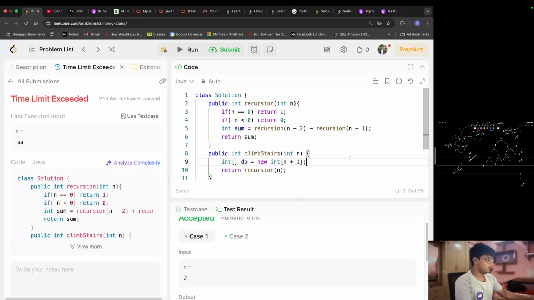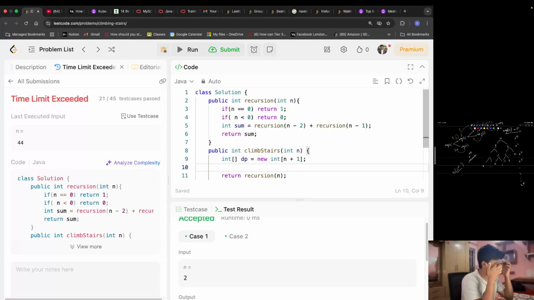Okay, now I'm going to fill this array with minus 1. Why am I filling it with minus 1? That's a good question, right? You might be thinking why is Siddharth filling it with minus 1. Let's think about it. At some point I will retrieve the value from the DP array, right? Can the number of ways to reach a particular point be 0? No, it cannot be 0.